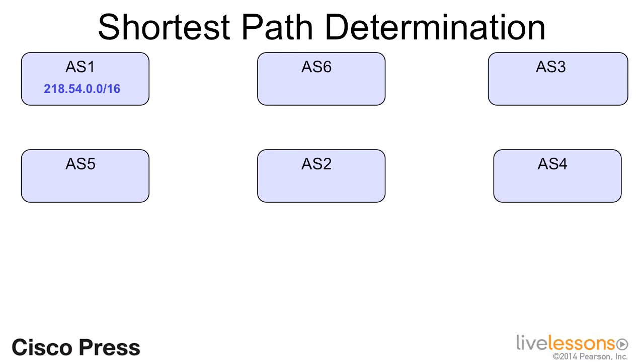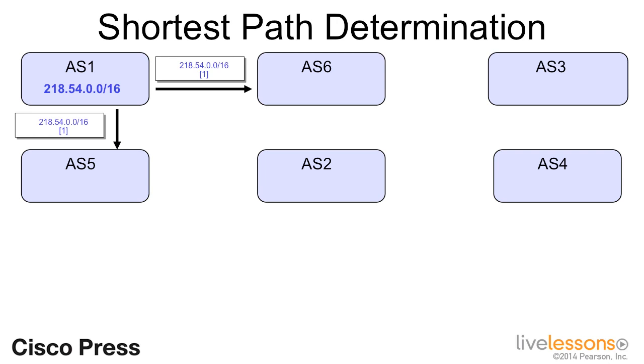In this illustration, we see 6 autonomous systems, and as we go through this example, we're looking at things from a BGP perspective. That is, we're seeing things from an autonomous system level, and we're not looking at the routers that are internal to each one of these ASs. In our example, we'll be watching a 16-bit prefix, 218.54.0.0, which I'm depicting as some internal prefix in AS1.